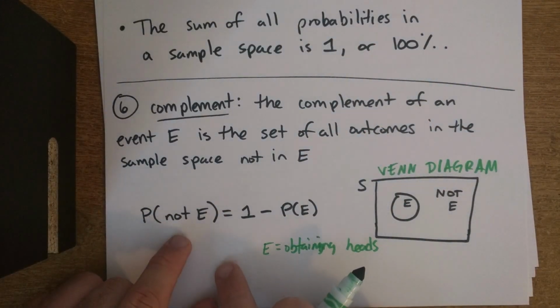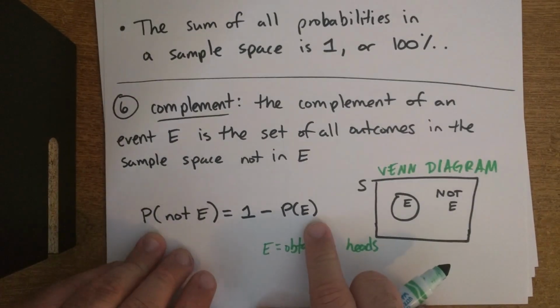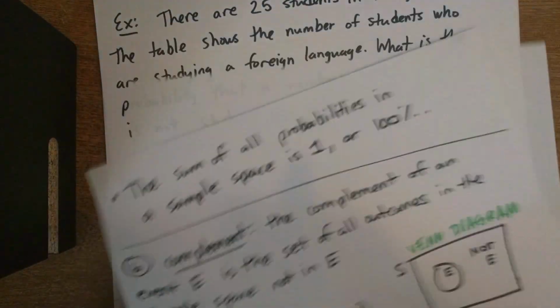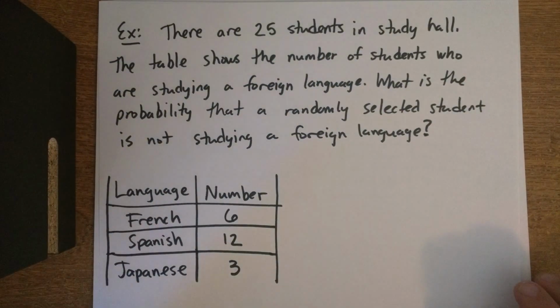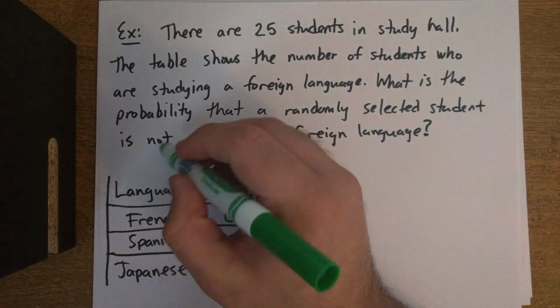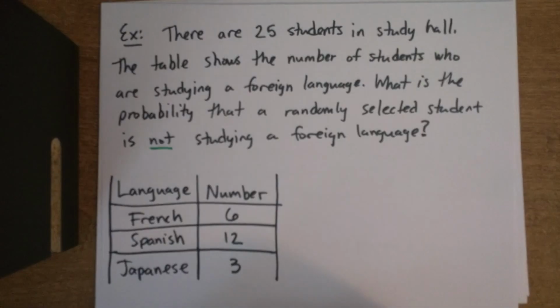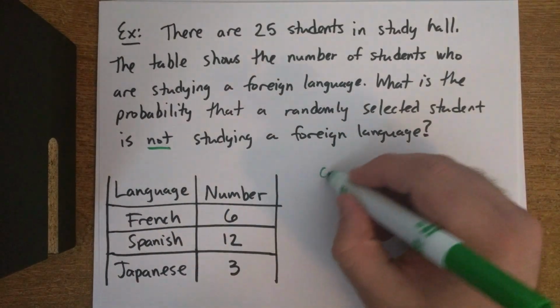So to use a complement, you do 1 minus the thing that you don't want. And I'll show you an example of how to do this. So go ahead and copy this down. I know it's a little long, but you just need to copy it down. So for example, there are 25 students in the study hall. The table shows the number of students who are studying a foreign language. What is the probability that a randomly selected student is not studying a foreign language? Now, key phrase there is not. So we're probably going to use the idea of complement here.